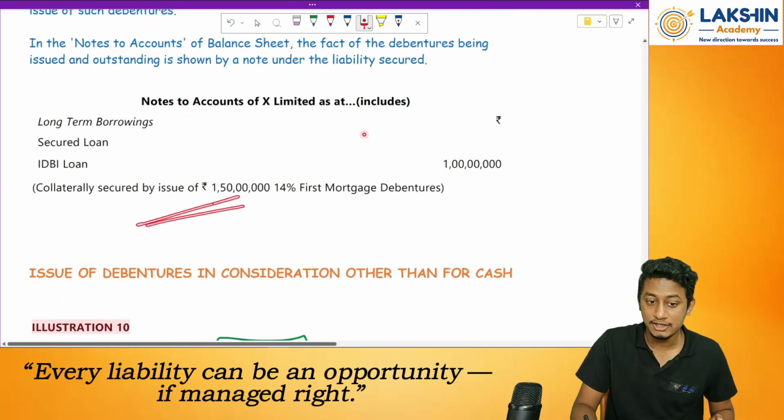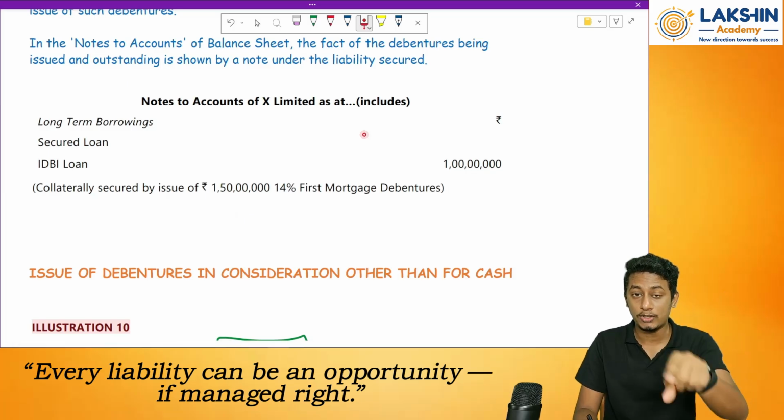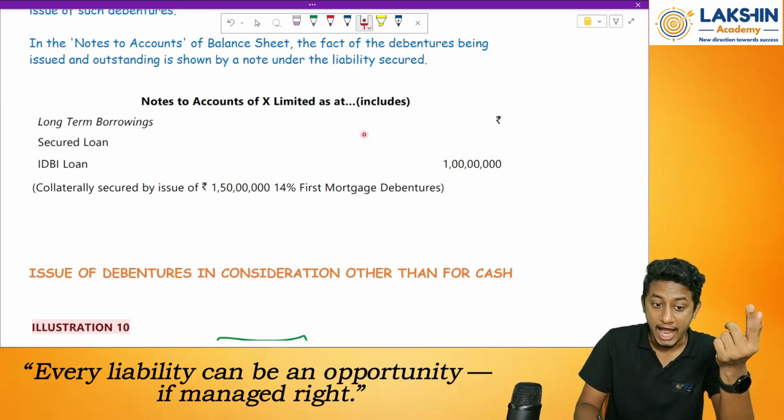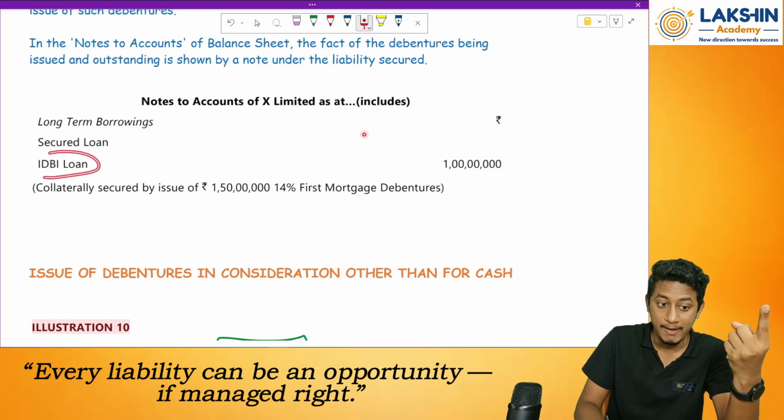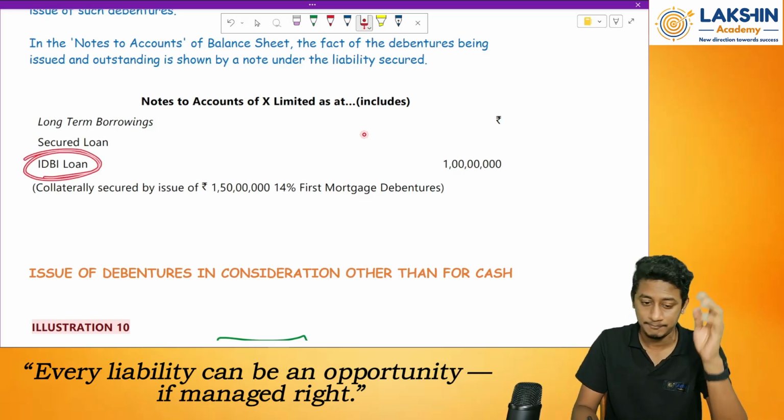Why is this being mentioned over here? So that the people who are looking at the financial statement should know that I might issue debentures tomorrow. I might issue debentures tomorrow to the bank if I don't pay off this loan. Clear? Okay. Next.